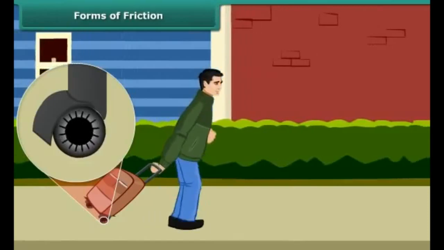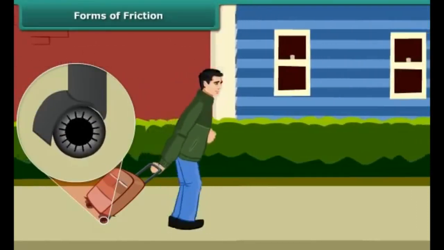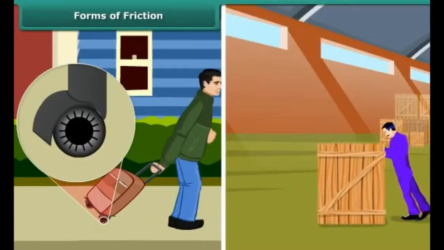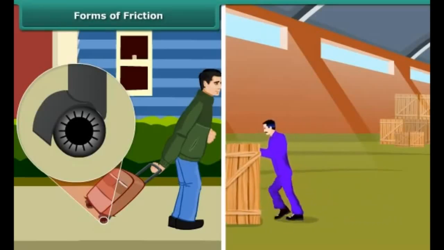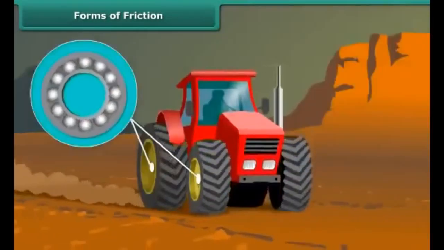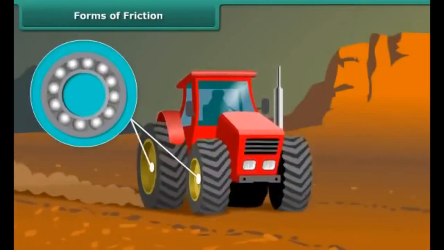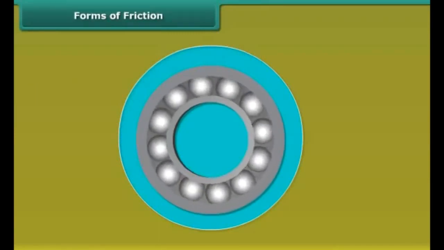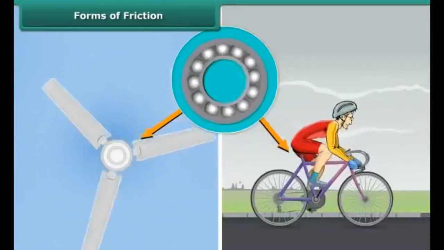The force of friction between the rollers on a body and the surface is called the rolling friction. Rolling friction is much less than the sliding friction. Since the rolling friction is smaller than the sliding friction, sliding is replaced in most machines by rolling by the use of ball bearings. Common examples are the use of ball bearings between hubs and the axles of ceiling fans and bicycles.